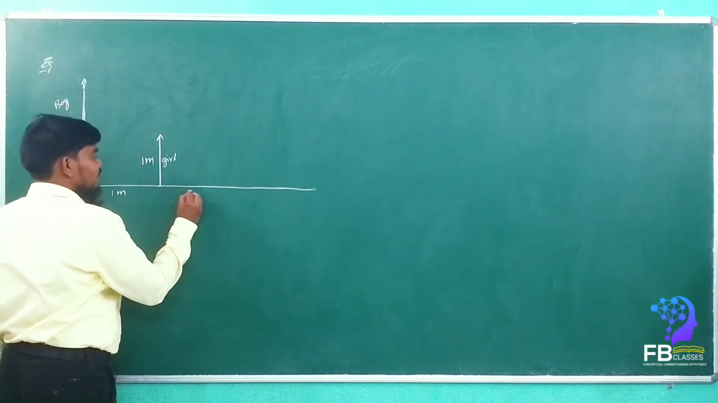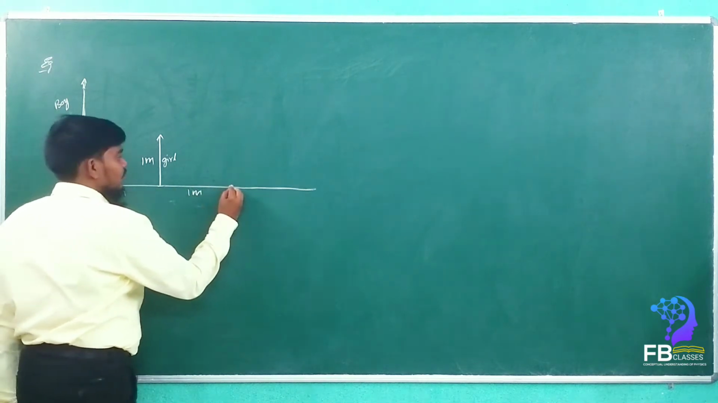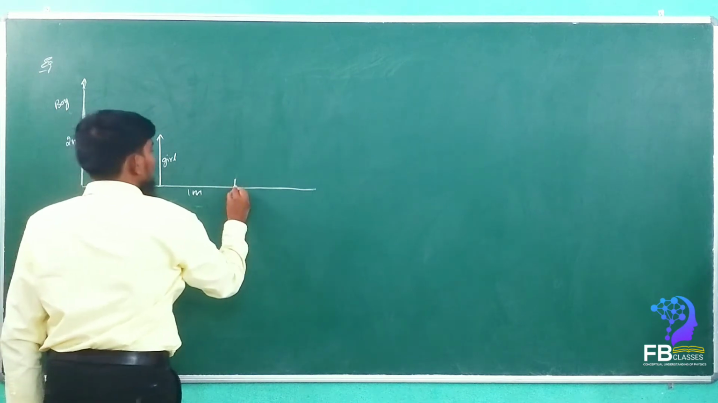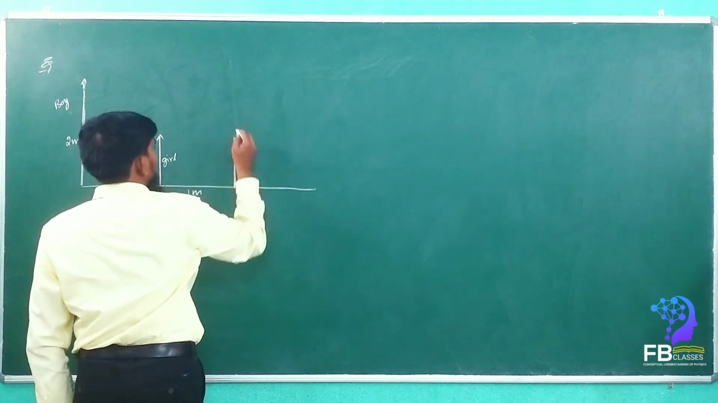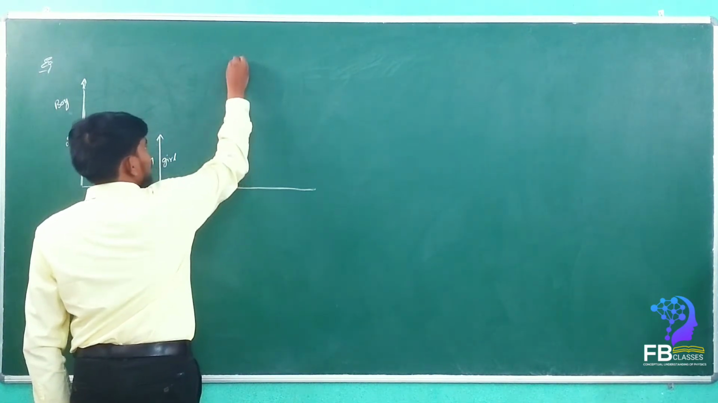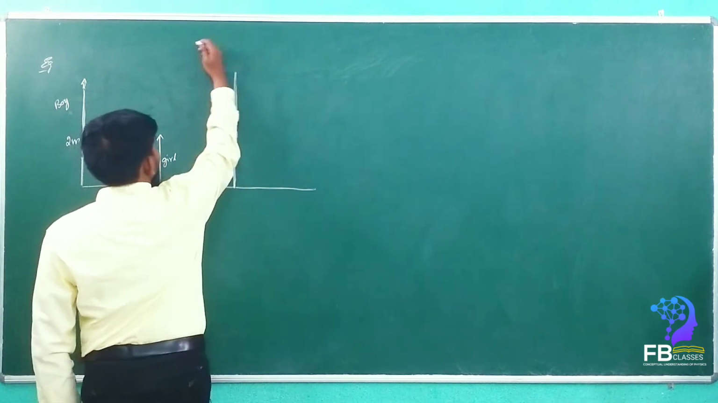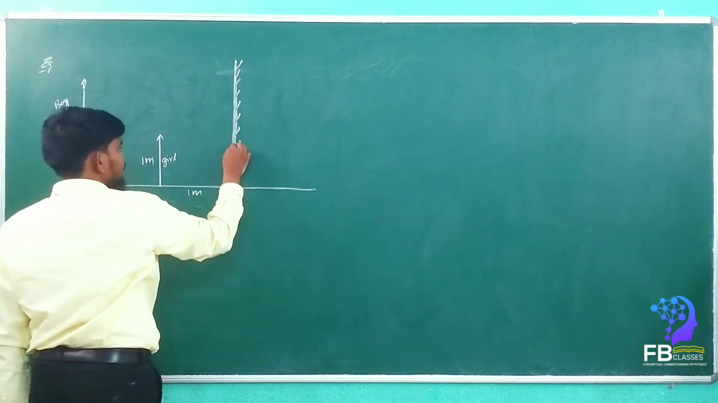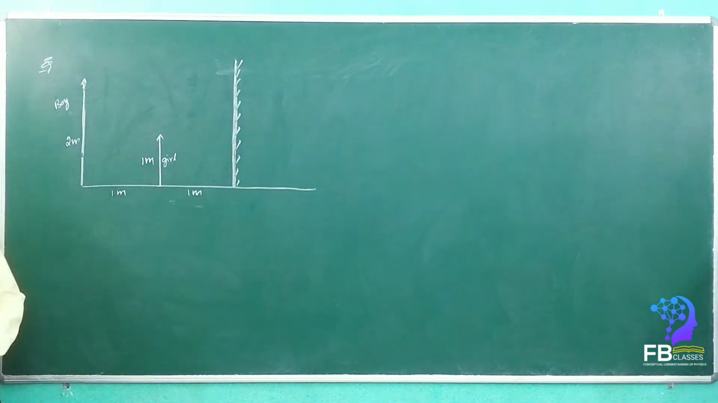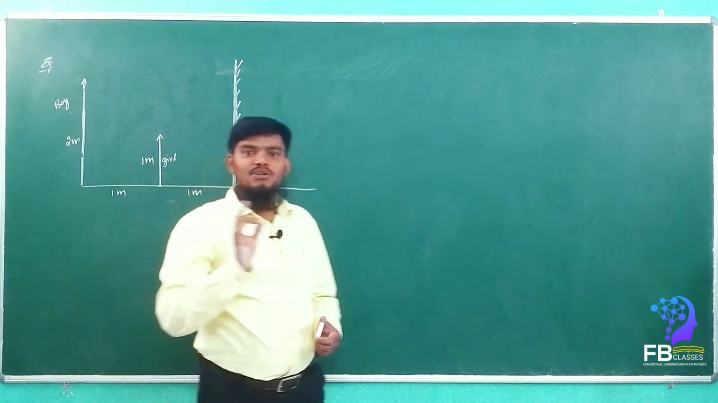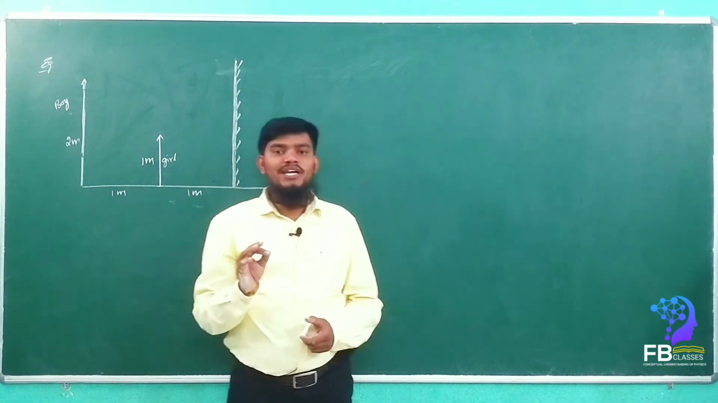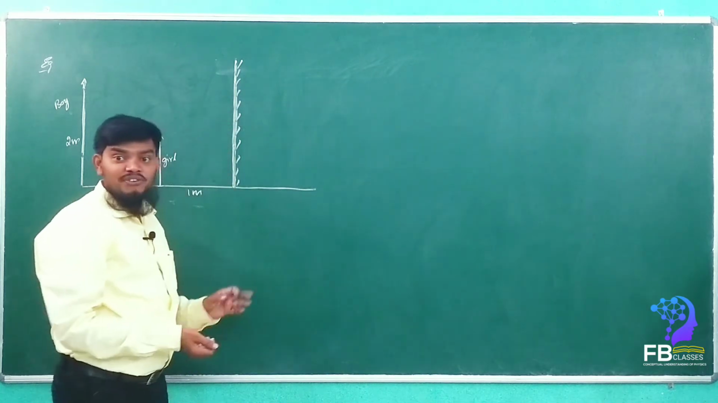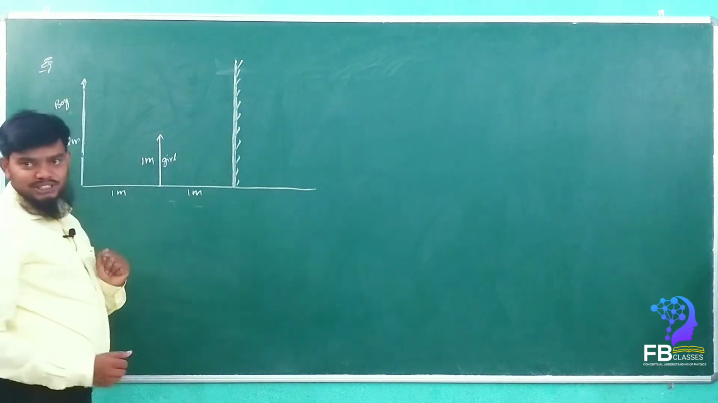In front of the girl, 1 meter apart, there is a mirror. So this is the mirror. Are you getting my point? Now the question asked is: what is the length of the mirror such that the boy can see the full image of the girl? Obviously the boy wants to see the full image of the girl. Yes or no? So that is the question.